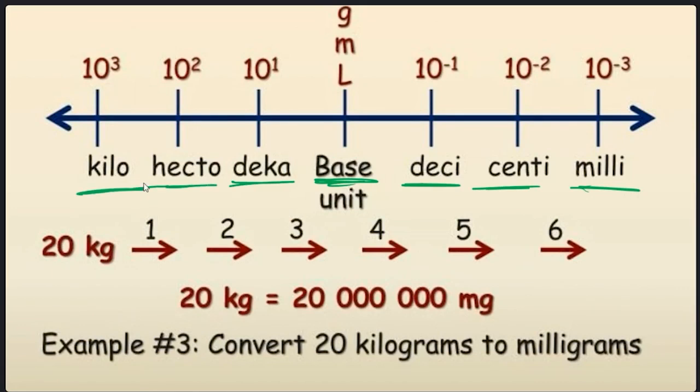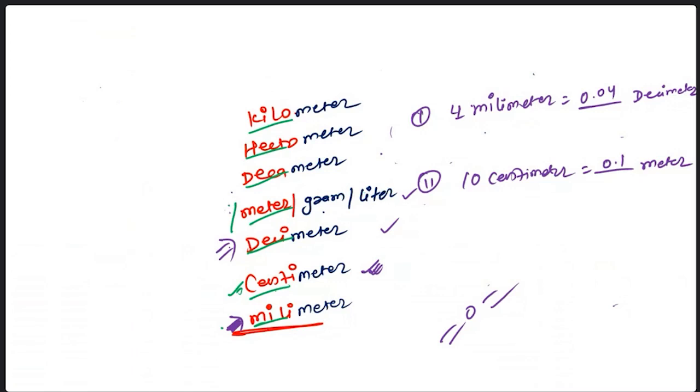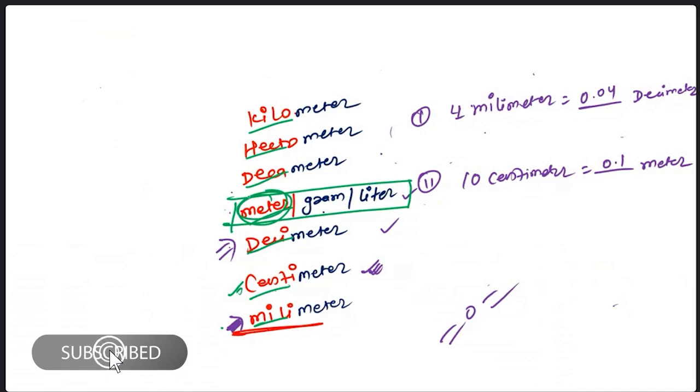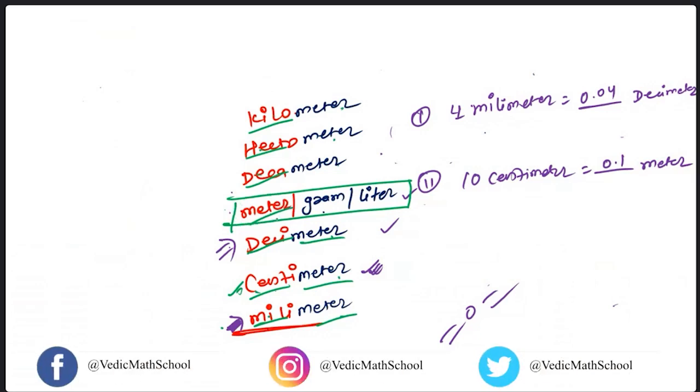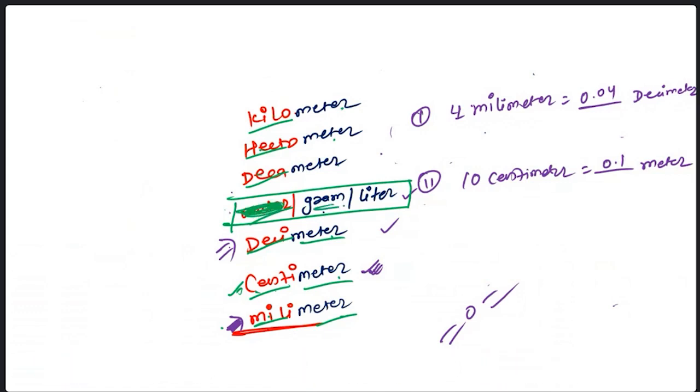Now look at this. This is called the base unit. Why? Because if this is meter, written in red, then all these values are meters: millimeter, centimeter, decimeter, decameter, hectometer, kilometer. All are decided by the base unit in the bracket. If instead I consider gram, then all these change to milligram, centigram, decigram, decagram, hectogram, kilogram.